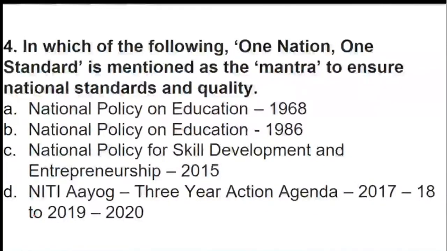Which is it from the following? So you are supposed to answer question number 4, everyone. On the screen, we are supposed to shortlist a policy which is considered as one nation, one standard. And I have also given the year, so if you want, you can please make a note of it.